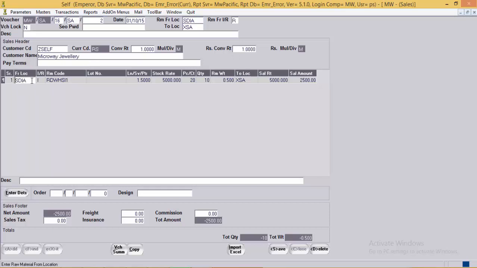Here in the sales entry, the stock of diamond is issuing round white SI1 with size details, the stock rate 5000 per carat, the quantity and the weight to the external sales location. The sales rate is 5000 rupees and the sales amount is 2500.